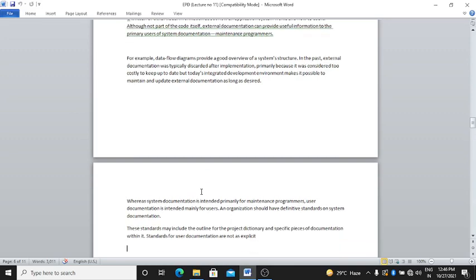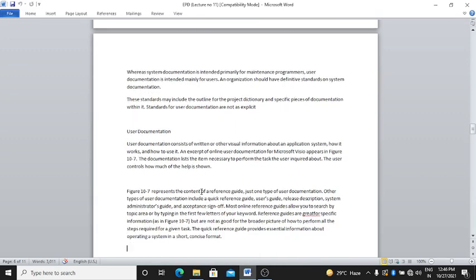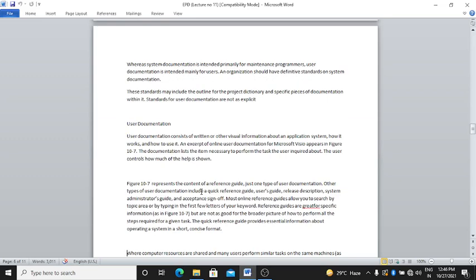Whereas system documentation is intended primarily for maintenance programmers, user documentation is intended mainly for users, and organizations should have definitive standards on system documentation.